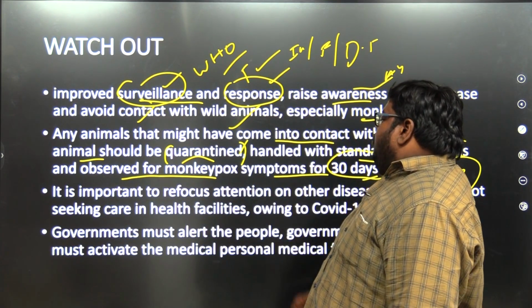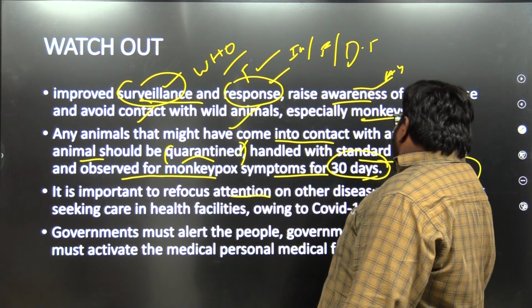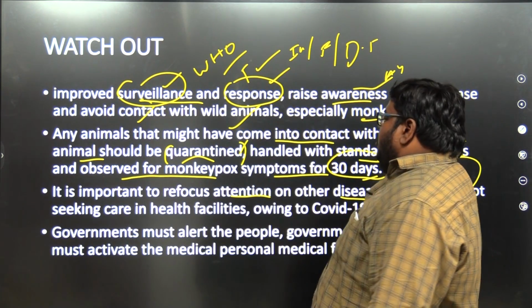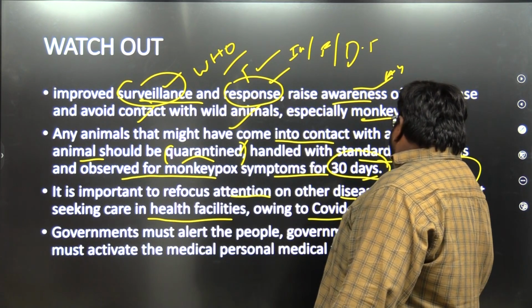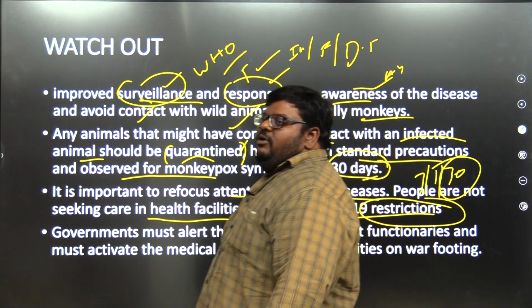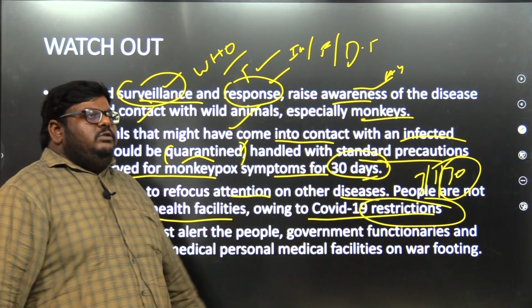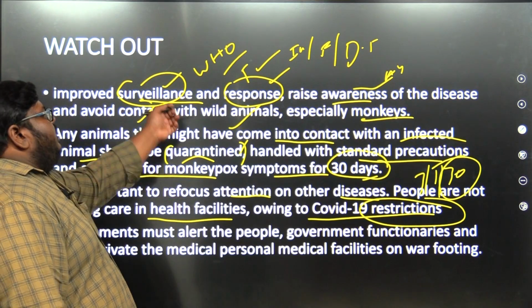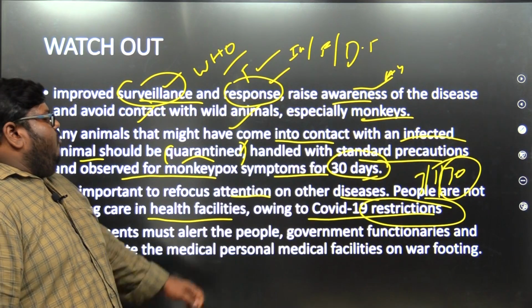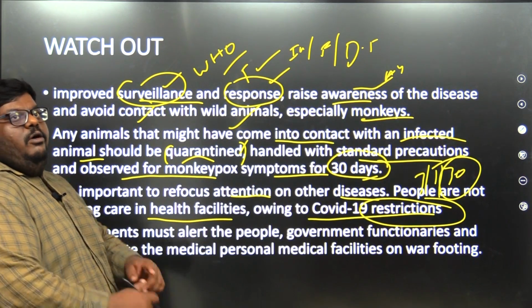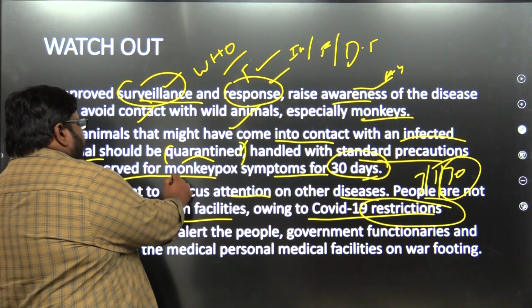It is important to refocus attention on other diseases. People are not seeking healthcare in public facilities owing to COVID-19 restrictions. Because of the lockdowns, people are not going to hospitals recently because if they get any infection, they are worried about quarantine measures and the isolation procedure.